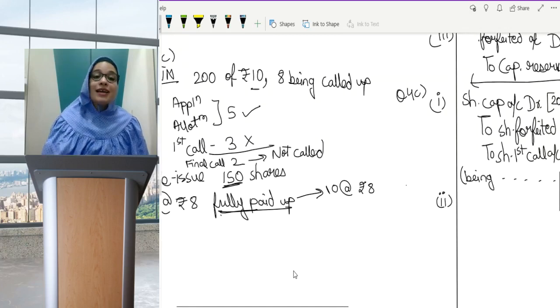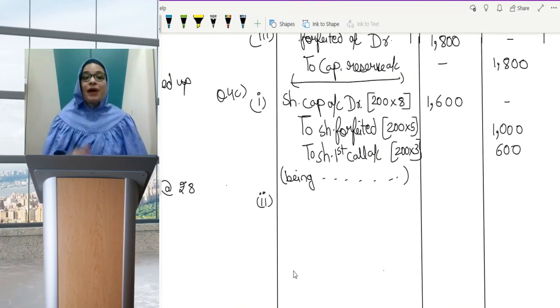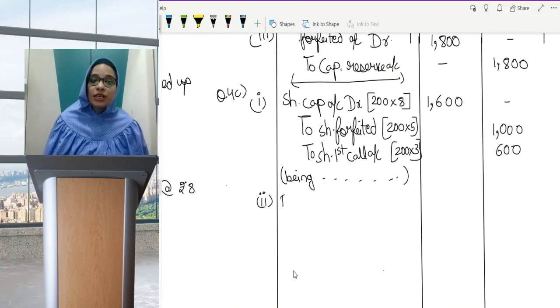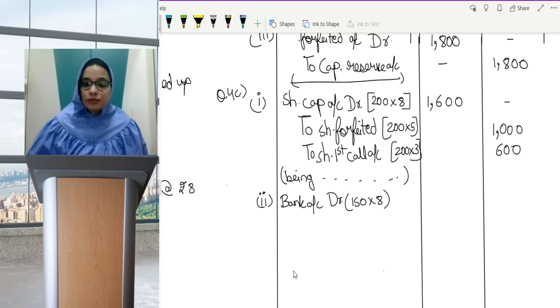So let us see. Why is this word fully paid up important? Because at the time of reissue, you need to do the entry of bank and you need to know how much amount should go in share capital. So bank account will be debited by 150 into 8, 1200. How much amount will go in share capital?